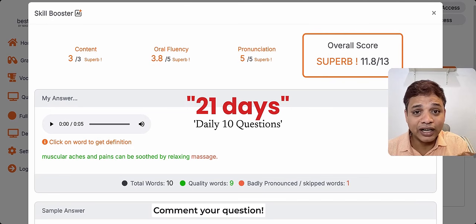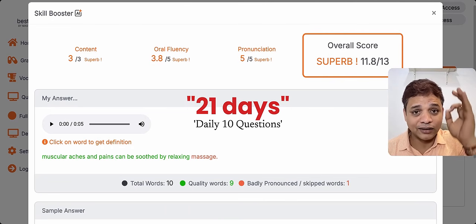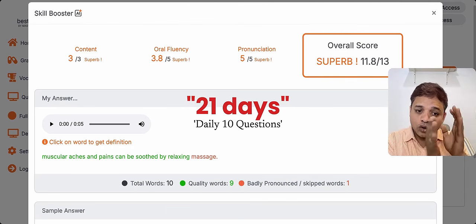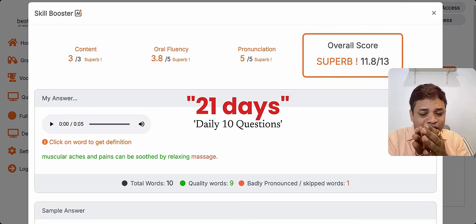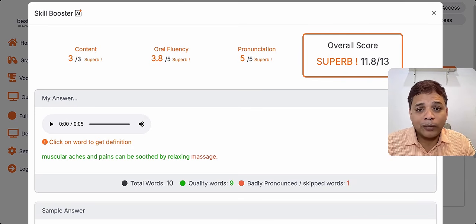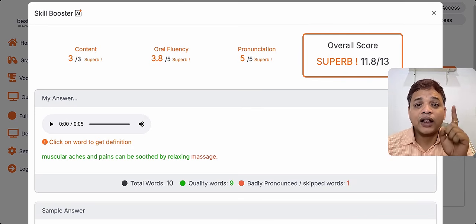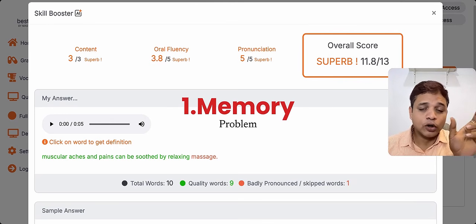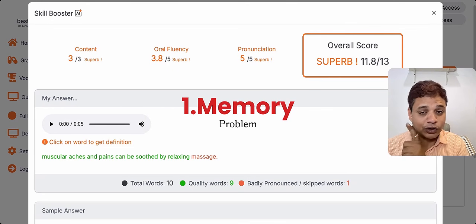What is it? 21 days, daily, please practice 10 sentences. Today 10, tomorrow 10, day after tomorrow 10, like that. Every week you see significant improvement. Okay, the common problems people face in repeat sentence are: number one, memory problem, unable to remember the sentence, right? Short term memory issue. This will go off when you practice for 21 days.